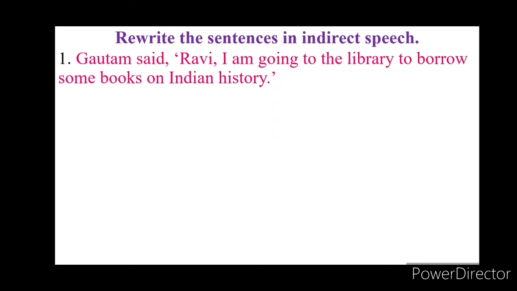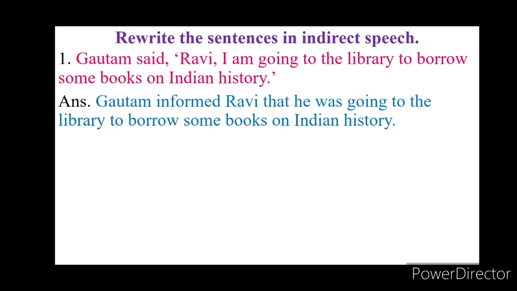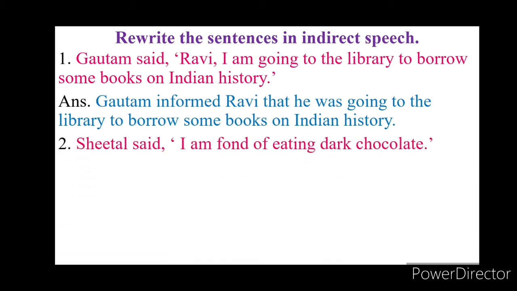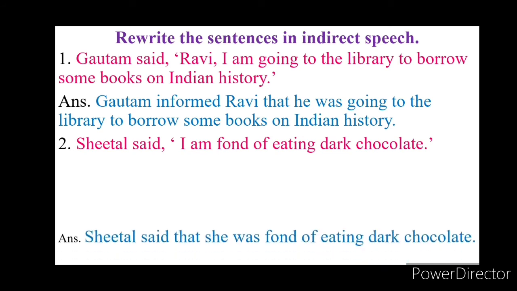Rewrite the sentences in indirect speech. First: Gautam said, "Ravi, I am going to the library to borrow some books on Indian history." Gautam informed Ravi that he was going to the library to borrow some books on Indian history. Second: Sheetal said, "I am fond of eating dark chocolate."